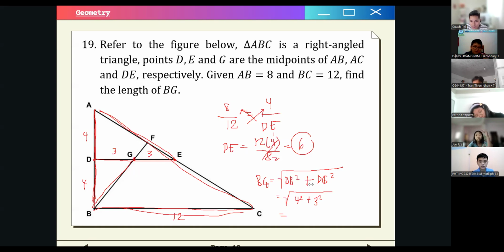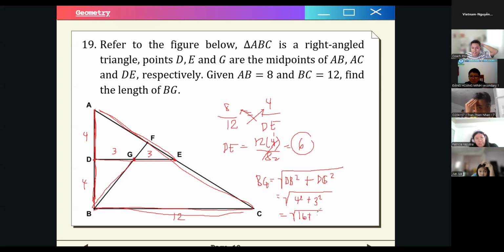Okay. So this is what? You already know 4, 3, no? Pythagorean triple. That is just equal to 5. But just to show, no? This is 16, and this is 9, so that is square root of 25. So that is just 5.